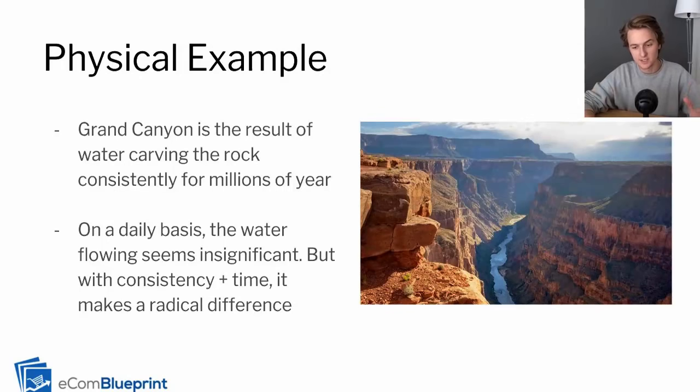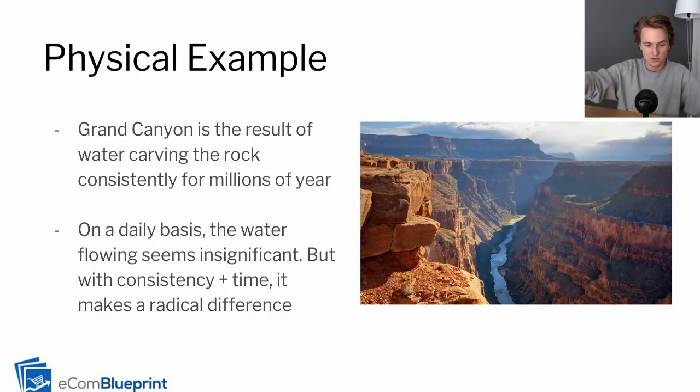Now, a physical example of this, because this is a real thing that happens physically, that happens mathematically, and that happens in life in general for mindset and success. A physical example of this is the Grand Canyon. If you don't know how the Grand Canyon was formed, it was formed by years of water just carving through.